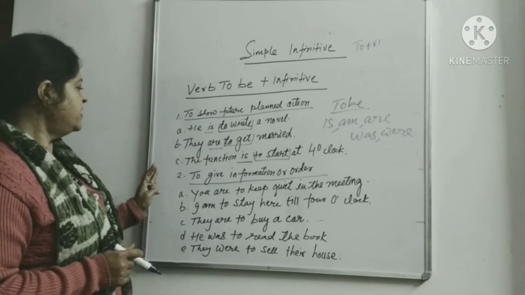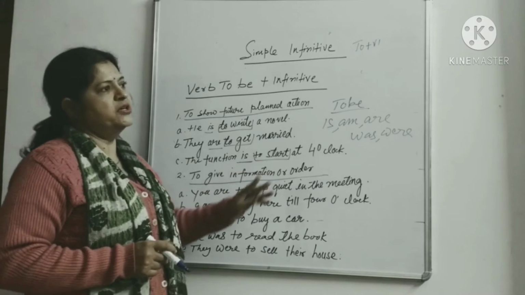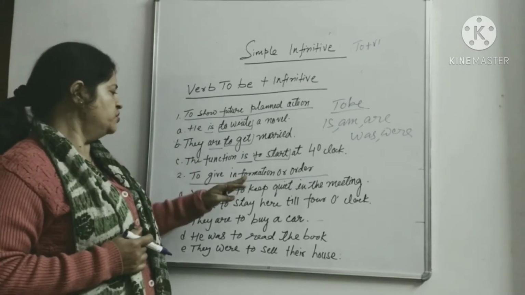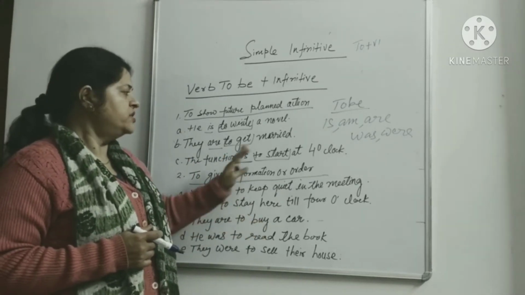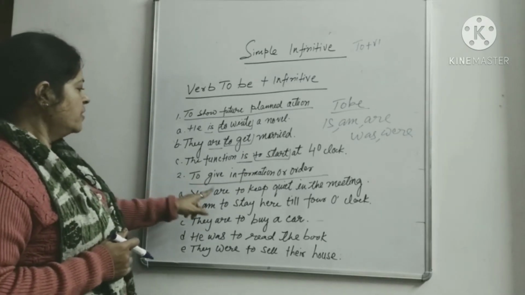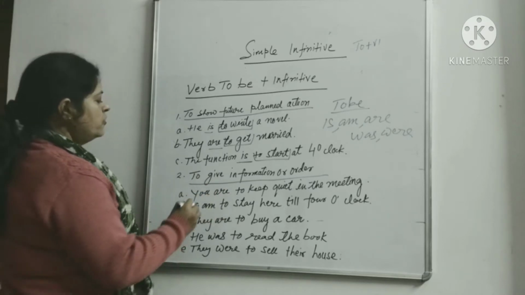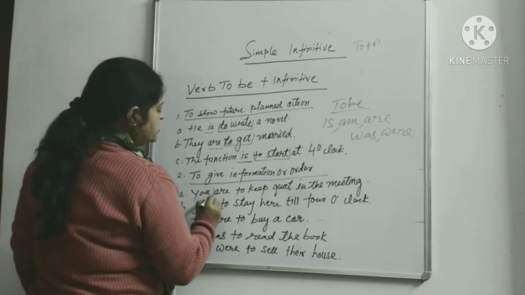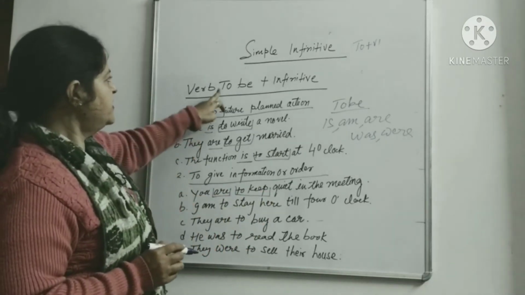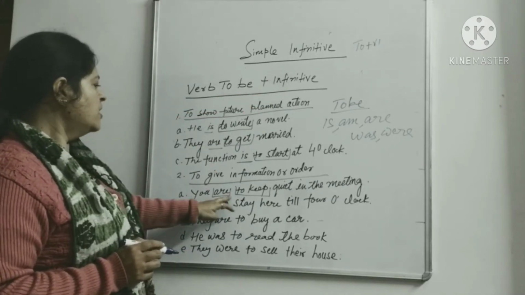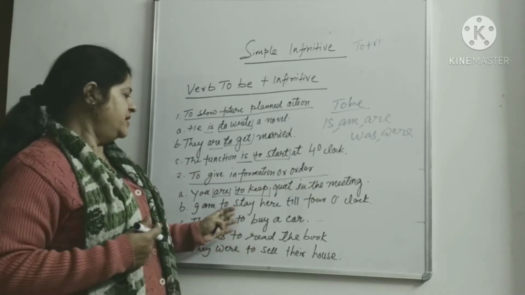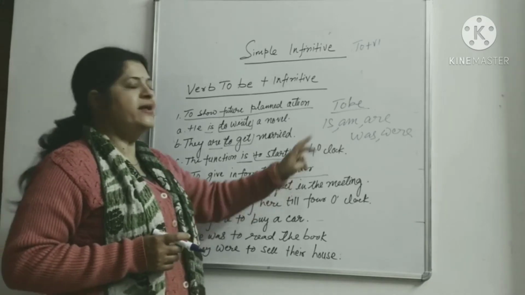Okay. Now let's see number 2, to give information or order. Sometimes we see that the infinitive is used to give information or to give an order. In active voice, the simple infinitive is used: you are. First we have taken the to be form, that is "are", you are, then we have the infinitive. So the formation is verb to be followed by infinitive. You are to keep quiet in the meeting. This is a kind of order given by someone.